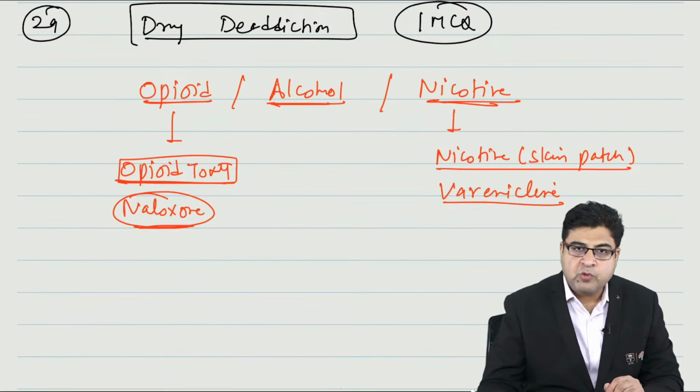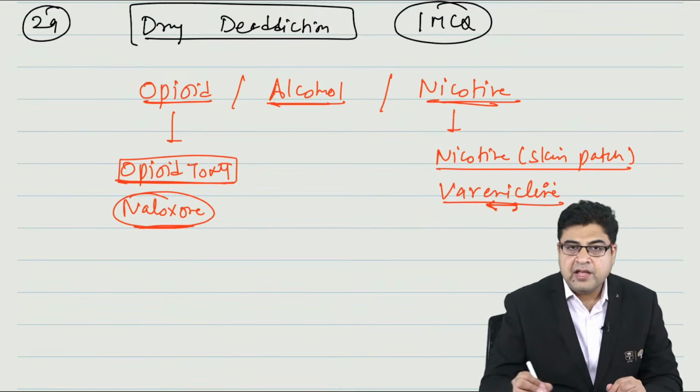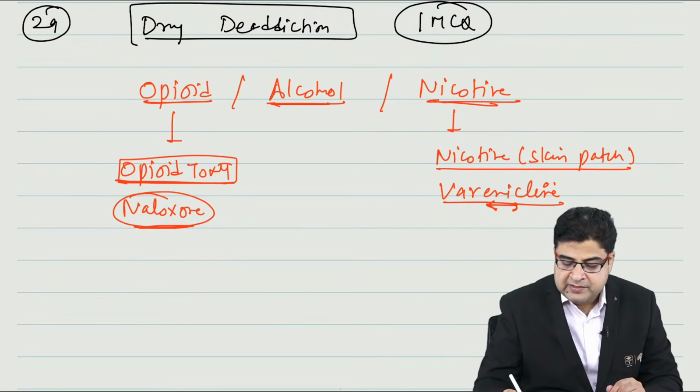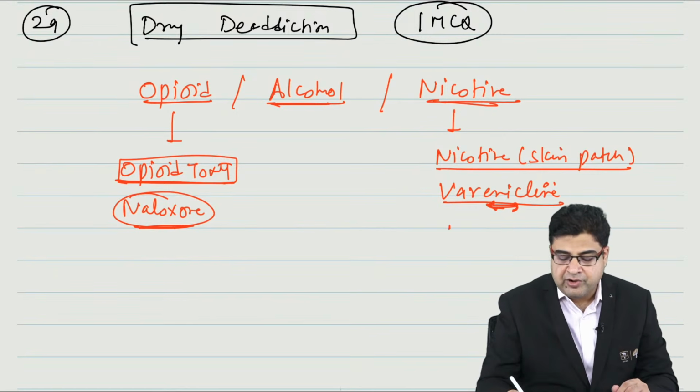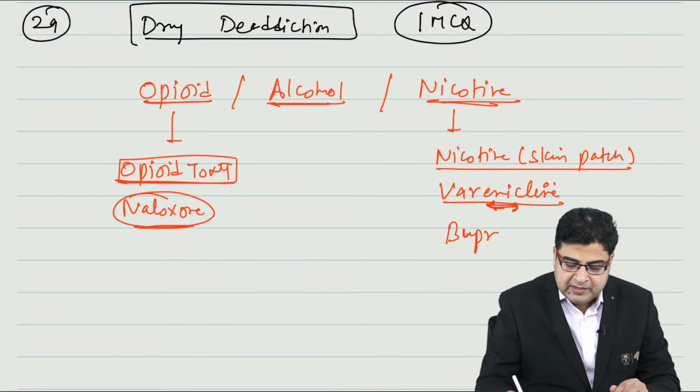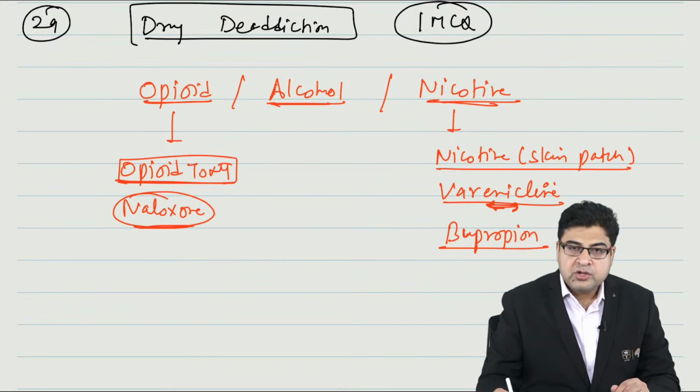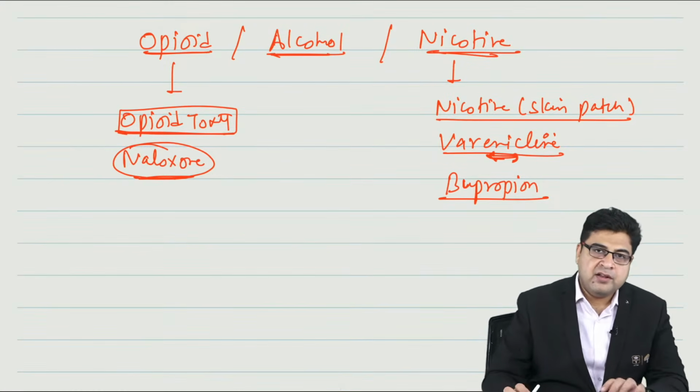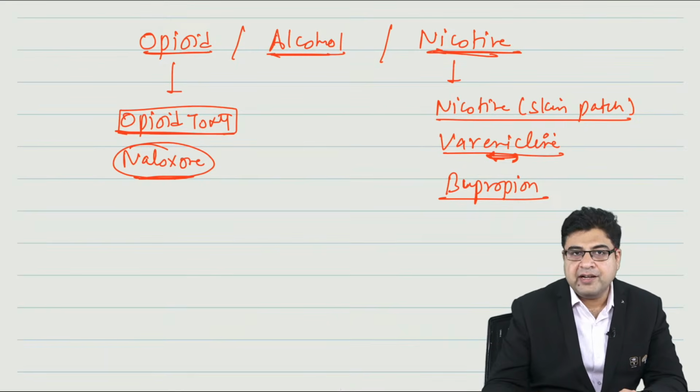Varenicline is one more drug that is given for nicotine de-addiction. Varenicline has the word NIC in it, so from this NIC you can tell it's a nicotine de-addiction drug. Similarly, we have one more medicine called bupropion. So bupropion and varenicline can be given for nicotine de-addiction.